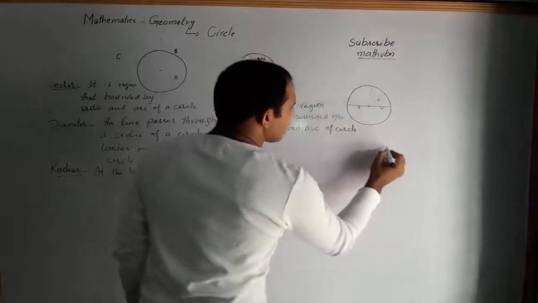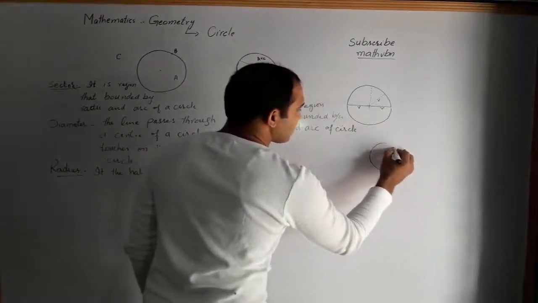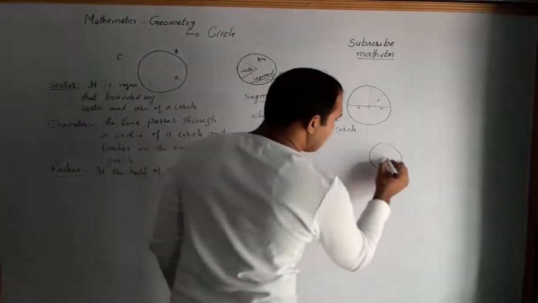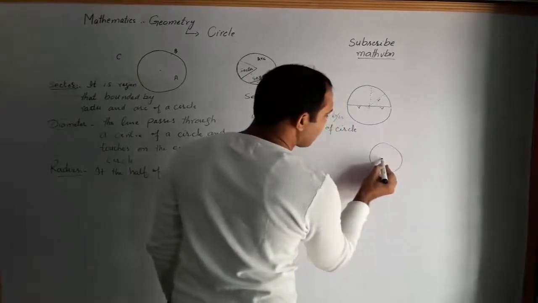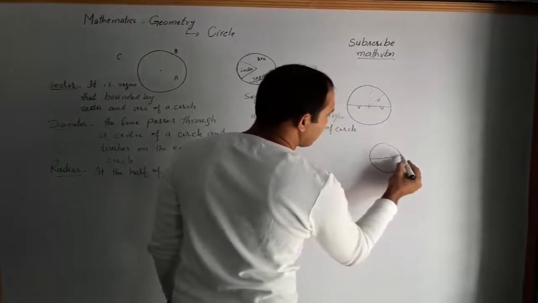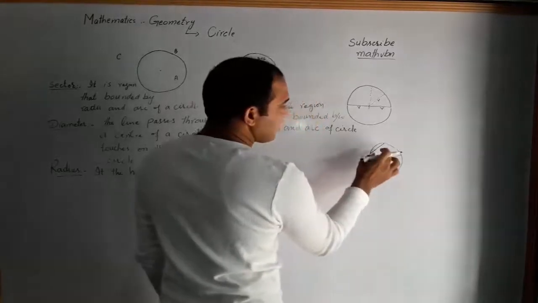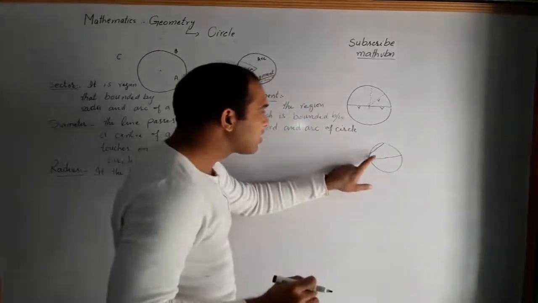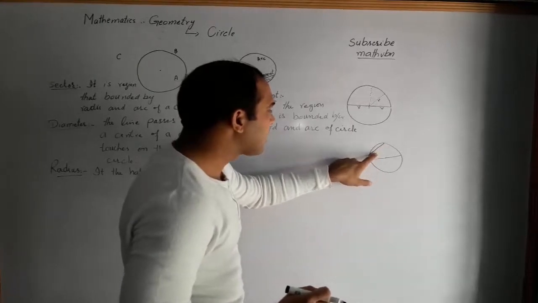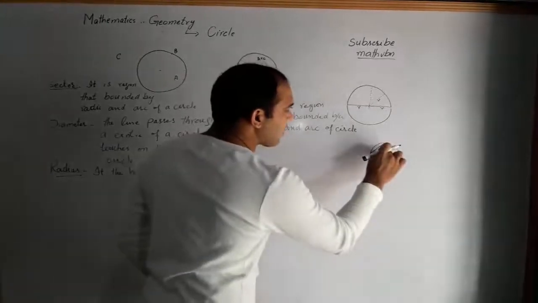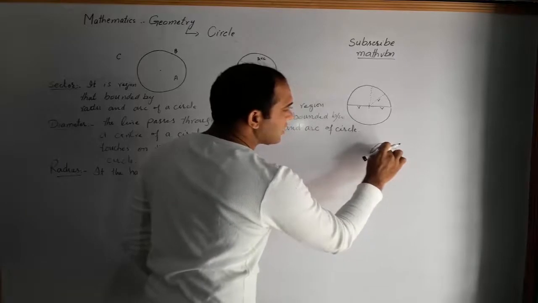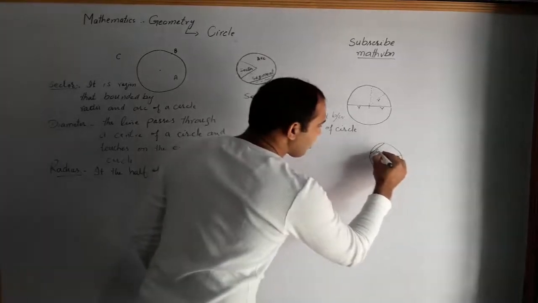Now this is a circle, this is the center. Any line which touches the two ends of a circle, meaning on the boundary from one boundary to another, is called a chord.